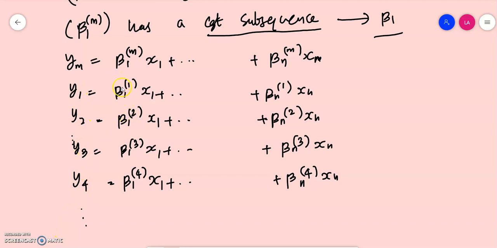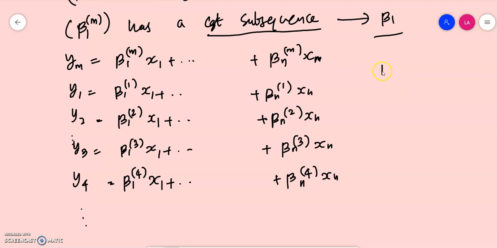Now, in this case, we consider a subsequence of beta 11, beta 12, beta 13, beta 14, which is convergent. So, associated with that, we can choose a subsequence of this ym as well. Subsequence means we are choosing some terms in the sequence, which may not contain the whole sequence.